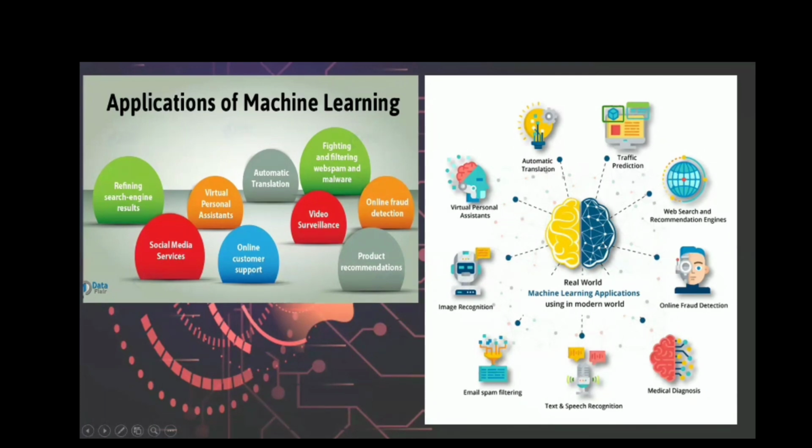In this picture there are virtual personal assistants and online fraud detection. This is nowadays a very risky part of our lives, that by artificial intelligence we can detect real or fake people's voice or face detection. This is a very vast field.